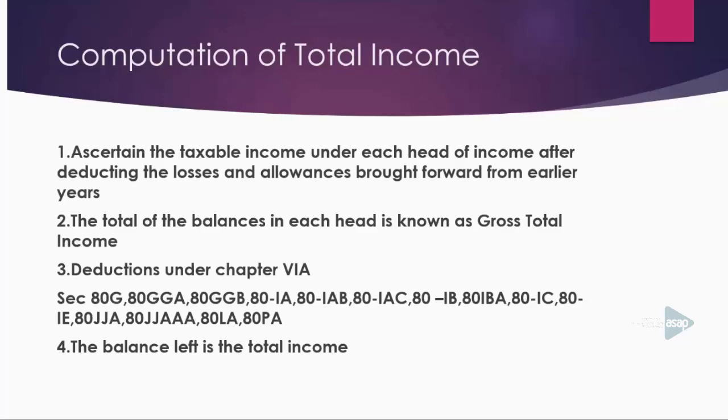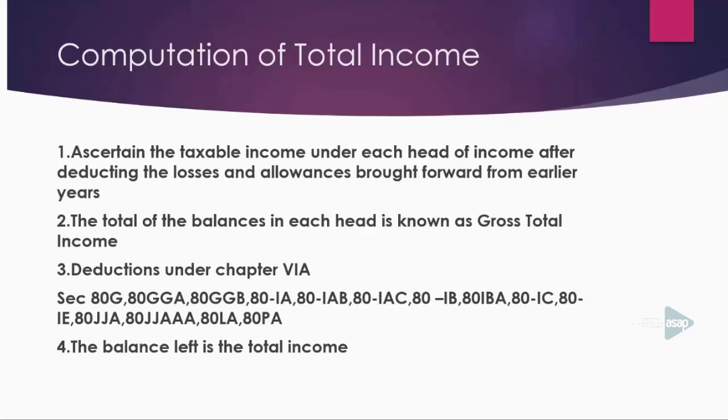And you have to compare the tax payable as per the normal provisions of income tax with the minimum alternative tax payable as per the relevant provisions of income tax. Okay? Then whichever amount is greater, that will be the actual tax payable.